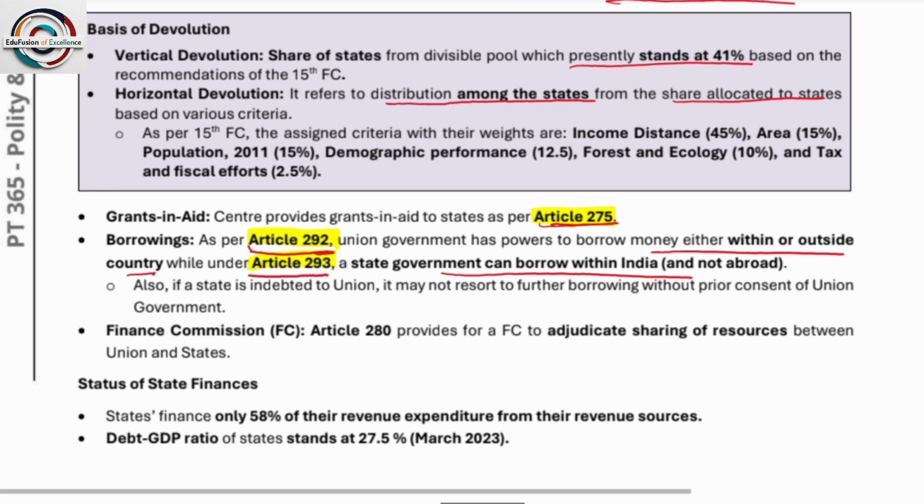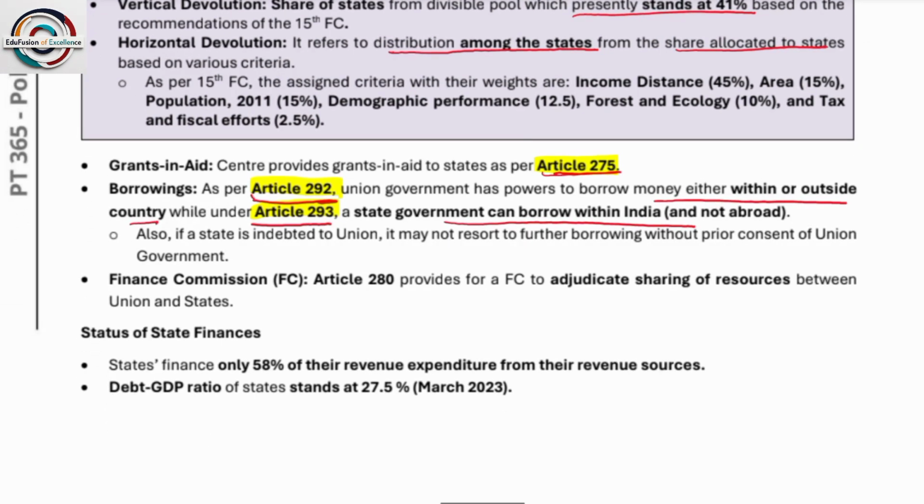Okay. As per the 15th Finance Commission, the assigned criteria with their weights are income distance 45%, area 15%, population 15%, demographic performance 12.5%, forest and ecology 10%, and tax and fiscal efforts 2.5%. So the shares of horizontal devolution will depend on these criteria. Please mark a star on these.